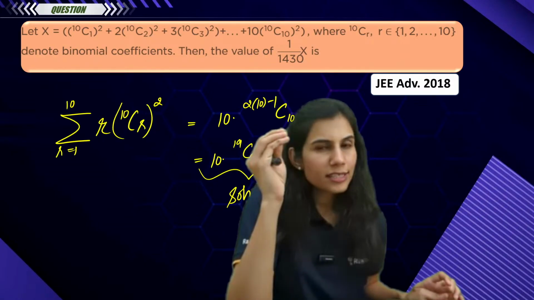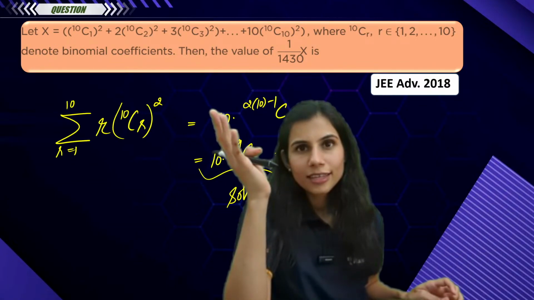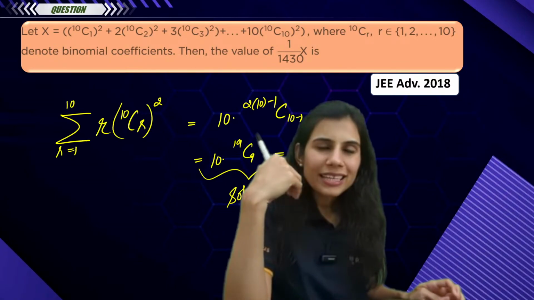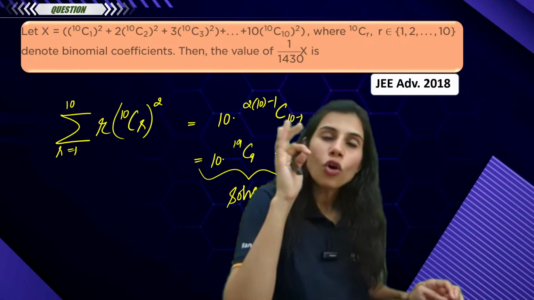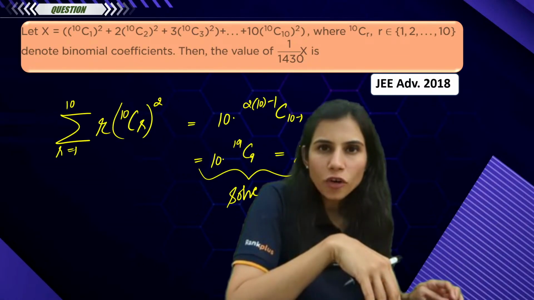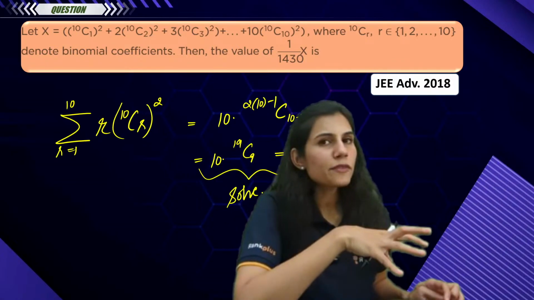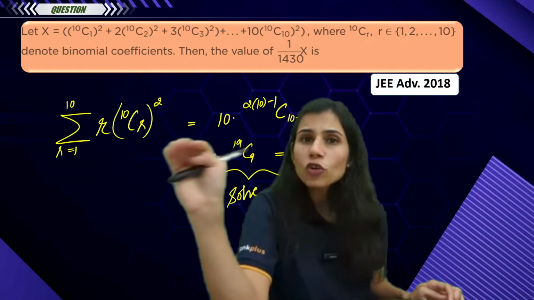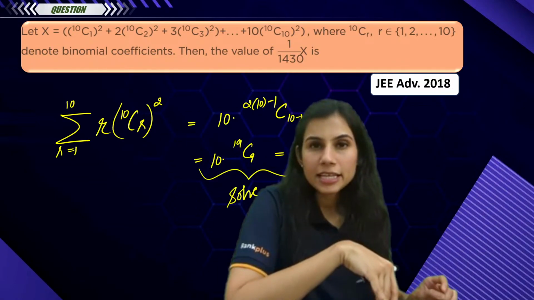Examiners know this as a matter of fact. If we teachers know it, examiners know it even better than us, that this is an area where maximum students slip and lose marks. The tendency of students is to not remember the type of series or not be able to decode that this question falls in this type of series category. This is very common among students, so they are bound to commit mistakes here.